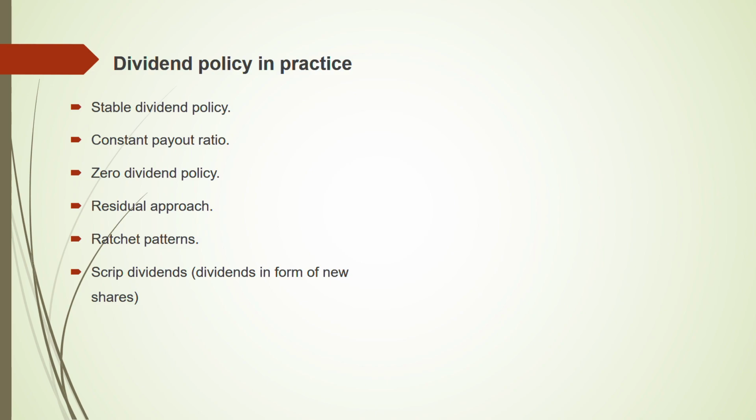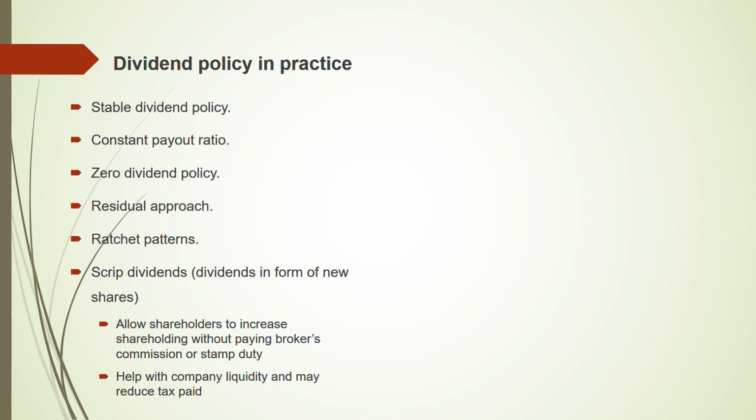Now, what does scrip dividend do? They allow the shareholders to increase their shareholding, but you don't have to pay any stamp duty or incur any cost, without paying the broker's commission. And it helps the company with liquidity. Liquidity position is improved and tax paid is also reduced.